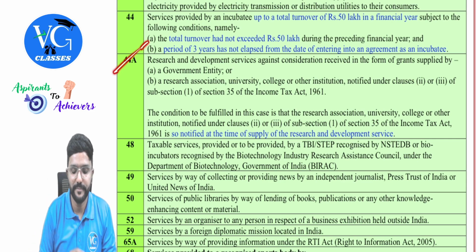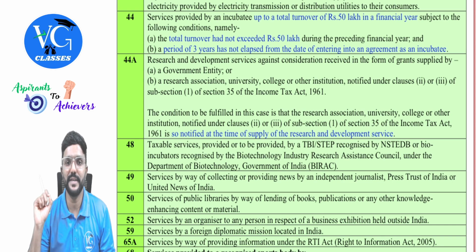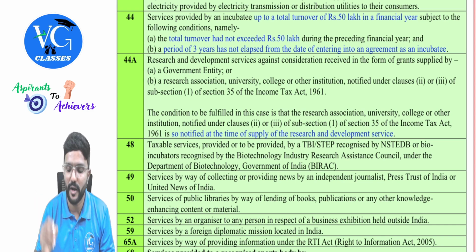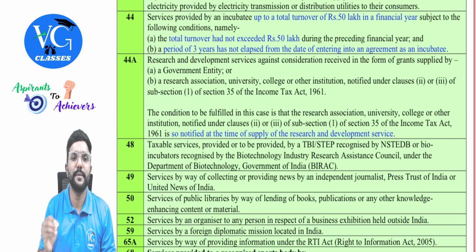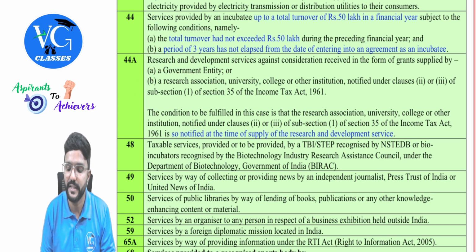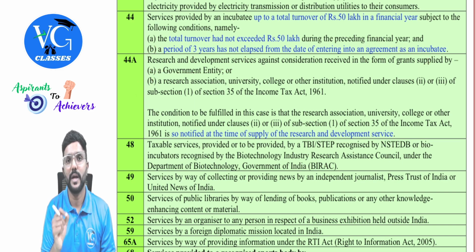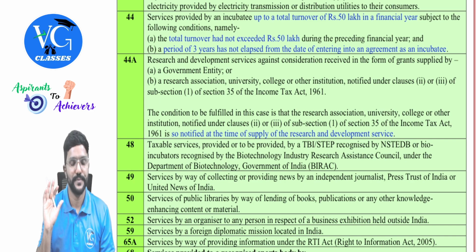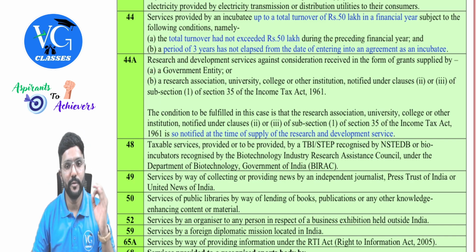Next, 44A, research and development services against a consideration received in the form of grant. This means the following people are providing research and development services for which in return they are getting a grant. On that grant, GST is exempt, guys. Who is the supplier?